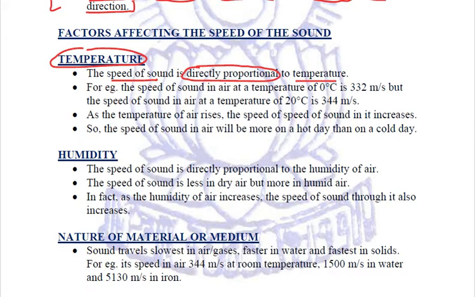For example, if we see the speed of sound in air at a temperature of 0 degrees Celsius, it is 332 meter per second. But the speed of sound in air at a temperature of 20 degrees Celsius is 344 meter per second. So we can see that on increasing the temperature, the speed of sound has also increased. So they are in direct proportion to each other. On increasing the temperature, the speed of sound also increases.